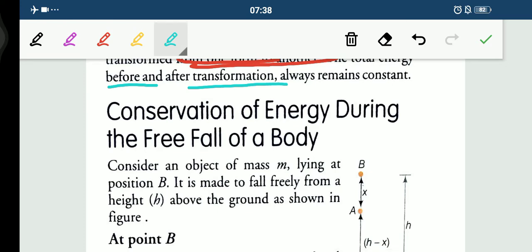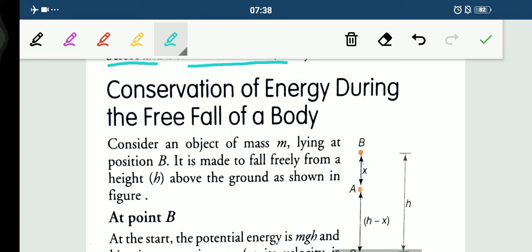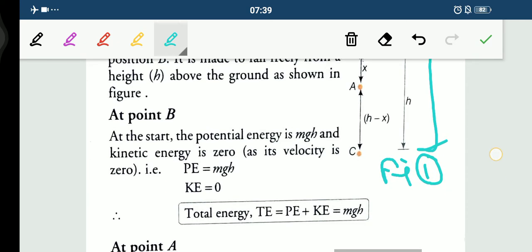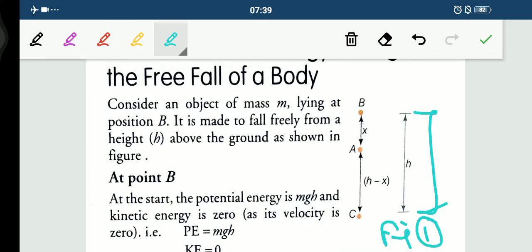Fine. So we'll now be calculating the conservation of energy during the free fall of a body. First of all, we have to consider the object. Let that object be here at position B, having the mass m. Now it is made to fall freely from a height h above the ground, as you can see in this figure 1. So we will be finding out the mechanical energy at points B, A and C.